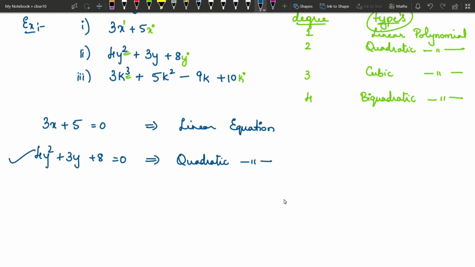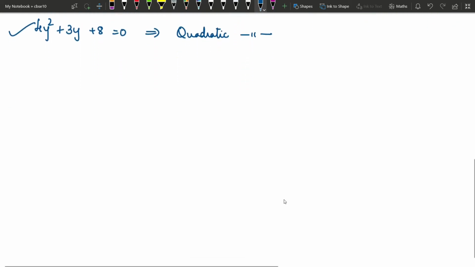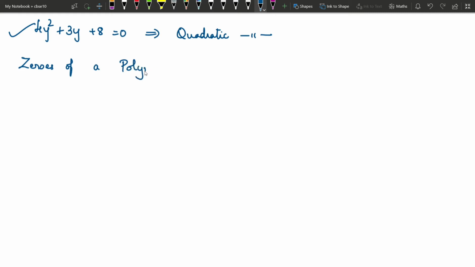Right. So let us continue with our next topic, that is zeros of a polynomial. What is zeros of a polynomial?